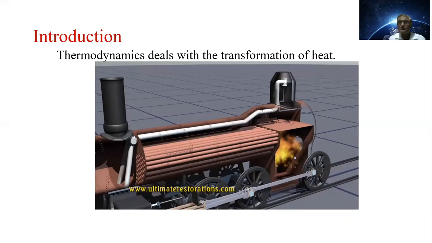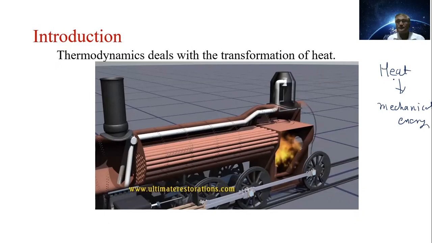Basically, what we have seen in early days, this engine works on heat, that is, heat is converted into mechanical energy.